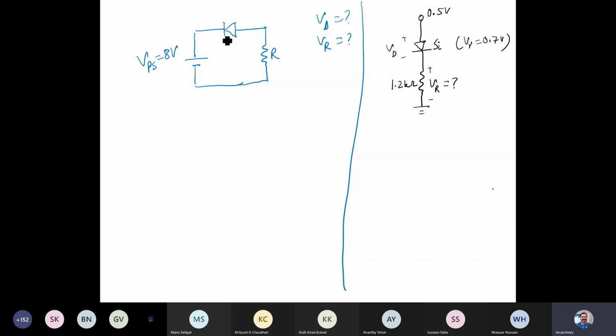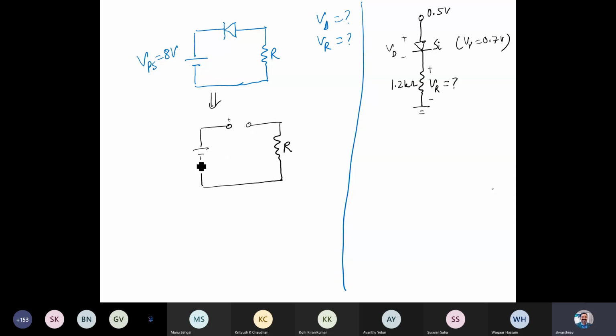See, now polarity is the reverse. What does it mean? Polarity reverse means this is off, right? Now the N side is connected to the positive terminal of the battery, right? So this is off. So in reverse bias, the diode is simply in the off condition. So you can replace this with an open circuit. So the diode now is an open circuit.